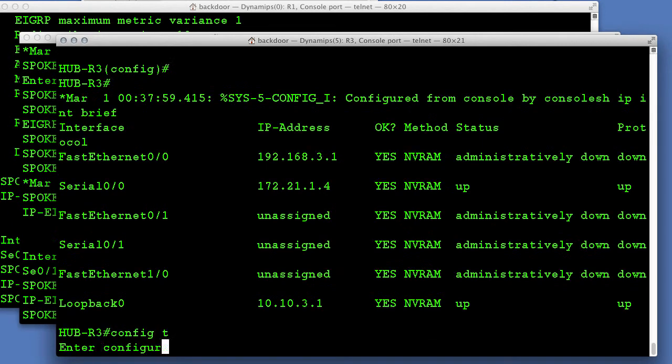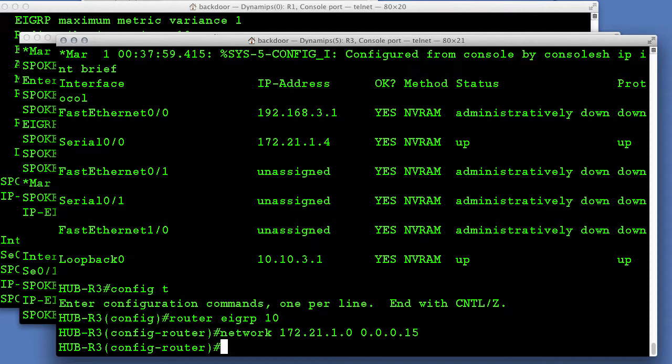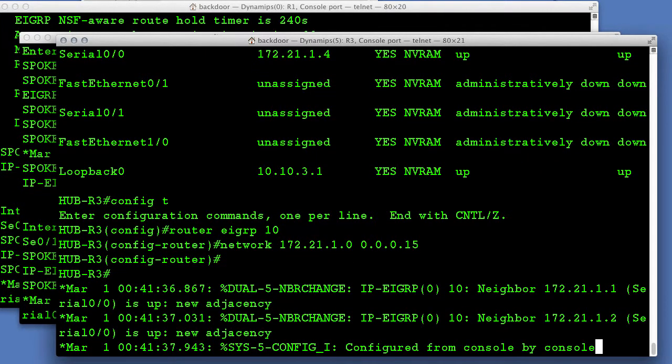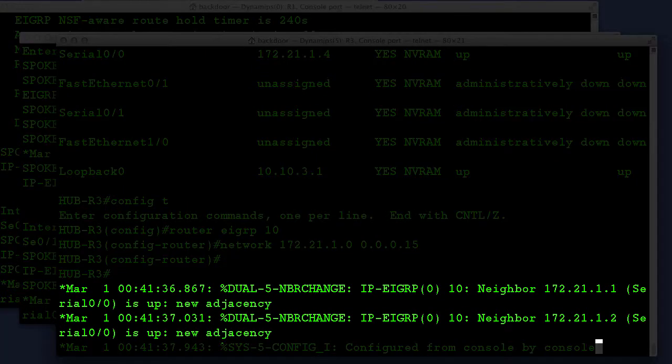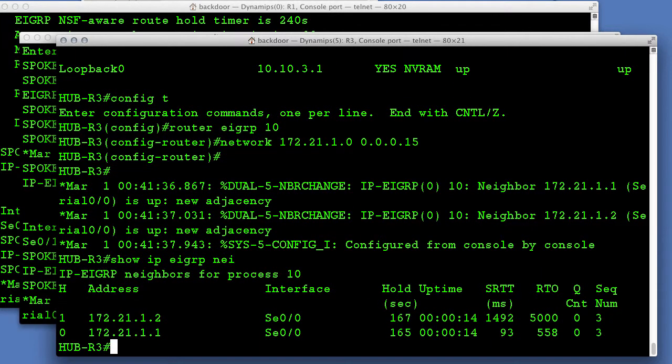But now, when we get on the hub and we enable the hub router interface in EIGRP, we should expect to establish 2 neighbor relationships with each of the spokes. And you can see, in fact, that has happened. So now what we have is EIGRP running from the hub between the 2 spokes. So the hub has 2 EIGRP neighbors off of serial 0/0.